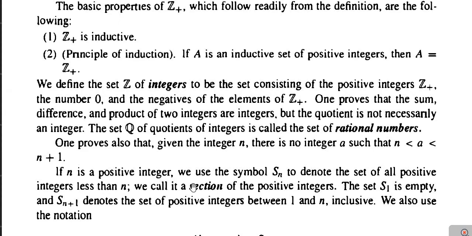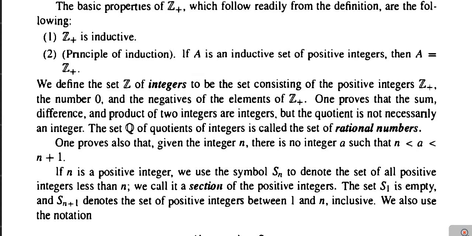Next, if n is a positive integer, then we use the symbol Sn to denote the set of all positive integers less than n. It is called a section of the positive integers. Obviously then the set S1 will be empty. Why is it empty? Because it does not contain any positive integer less than 1.